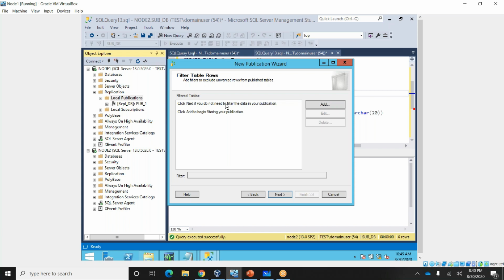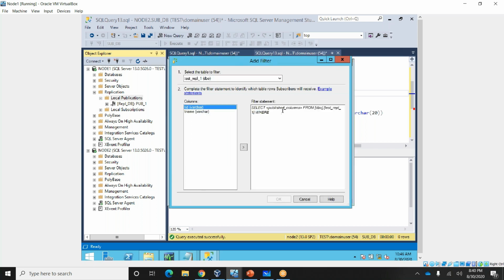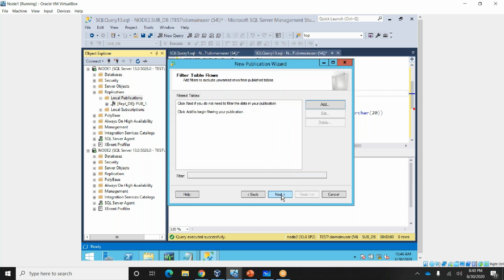Next. So this is filter table rows. It means in a table you have, like, 10 columns, but you want to replicate only 2 columns, right? If you want to replicate only 2 columns, or if you want to replicate based on a where condition, then you need to provide a filter. You can add it here based on the where condition. Say you want to replicate only rows where ID is greater than 50 to the subscriber. In that case, you can use this one. I am not using this one. I am leaving it.